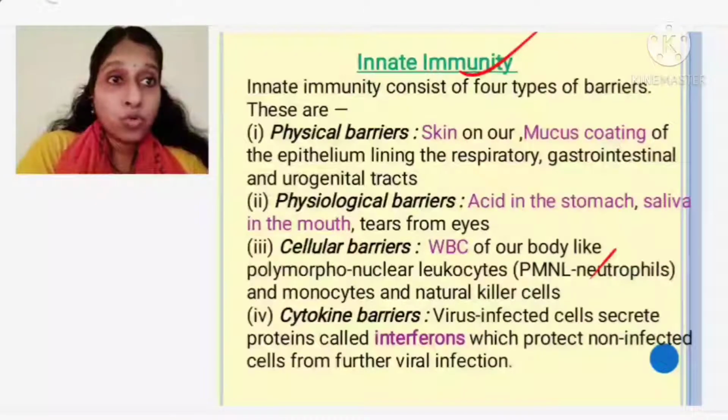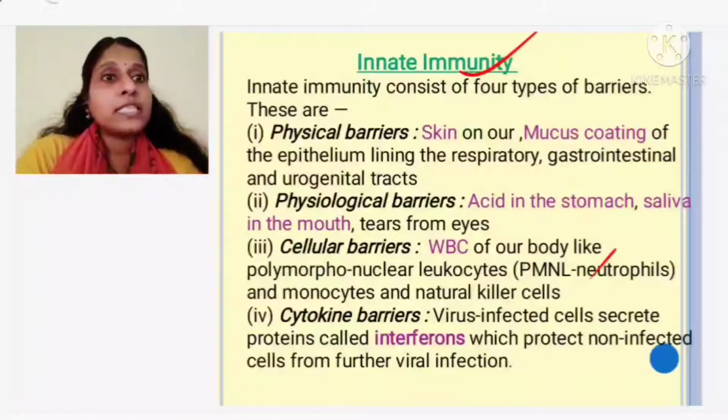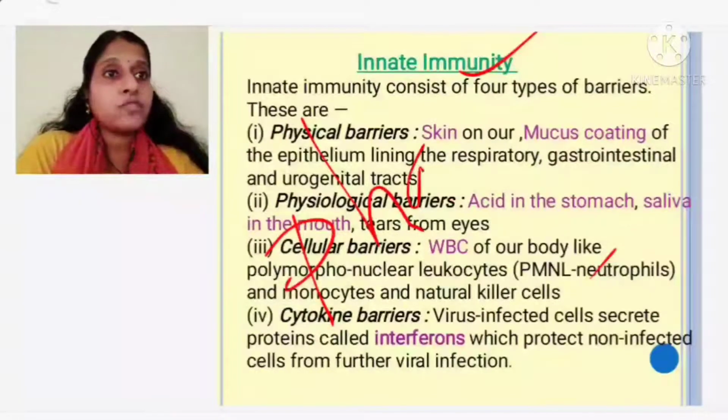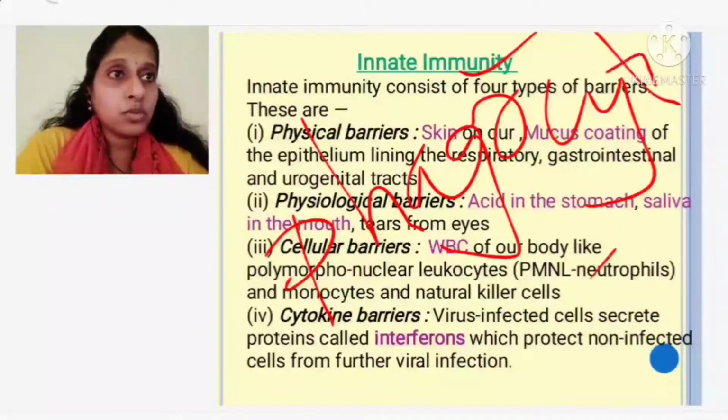Monocytes and natural killer lymphocytes are all acting as cellular barriers. They will undergo a process called phagocytosis. What is phagocytosis? Phagocytosis means